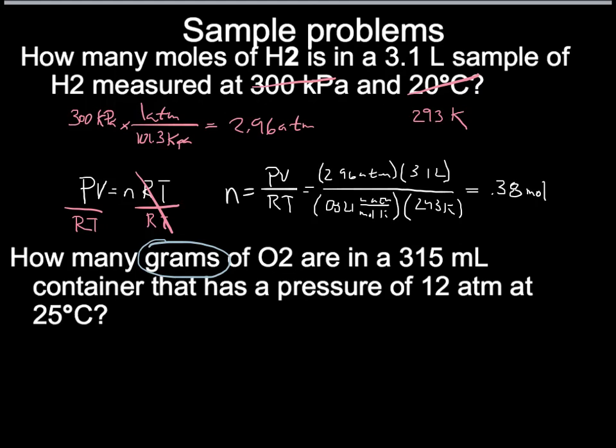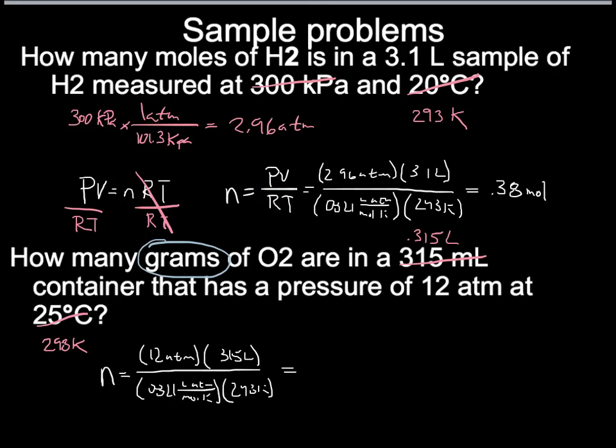First off, though, let's convert units. So the 315 milliliters, no way, Jose, that has to be 0.315 liters. Pressure of 12 atmospheres, that one's okay. 25 degrees Celsius, though, we need to convert that into Kelvin, and it's going to be 298 Kelvin. Now, since we're solving for moles, we can just use that same equation that we used last time, n equals PV divided by RT, and we can plug those numbers into their proper place. So 12 atmospheres, 0.315 liters, 0.0821 liter atmospheres per mole Kelvin, and 298 Kelvin tells us that we have 0.16 moles